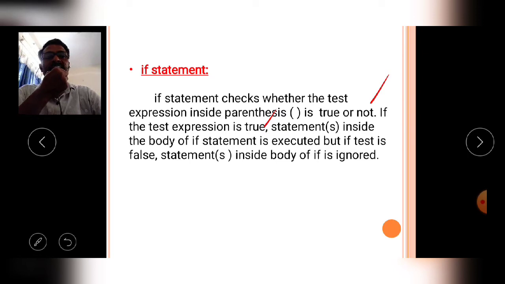But if the test condition is false, then the statements inside the body of the if statement are ignored, omitted. Like that, the if condition is executed. Then we will see the syntax as well as an example, and in the practical session as well as practical programs also. Then you will clearly understand the if condition.